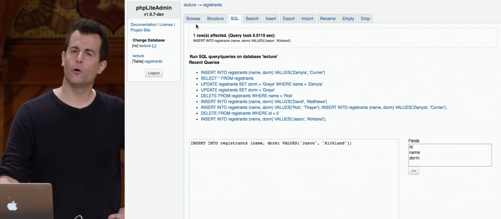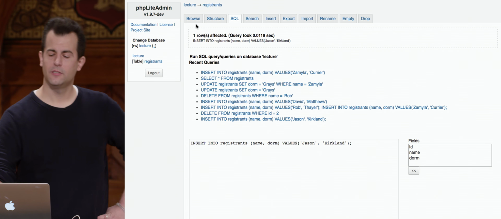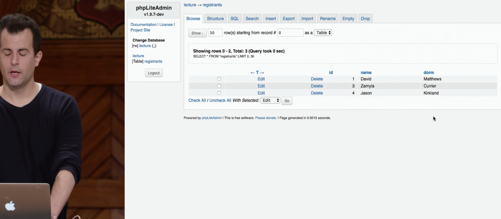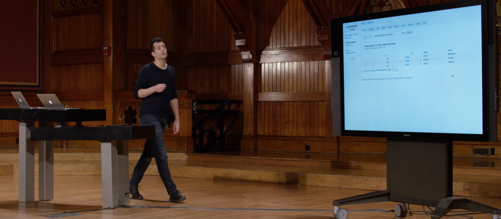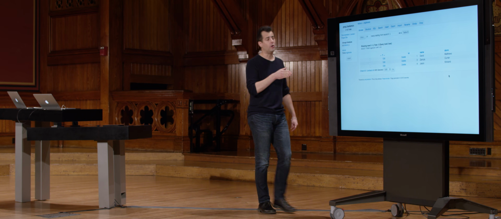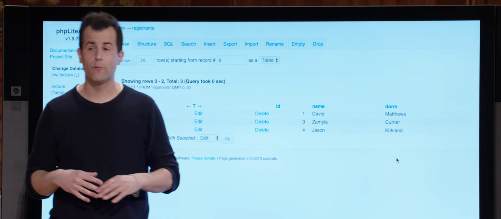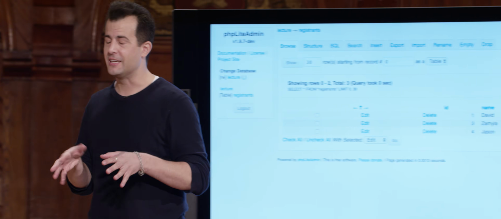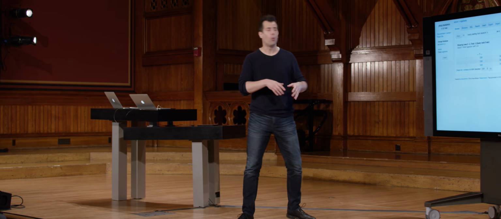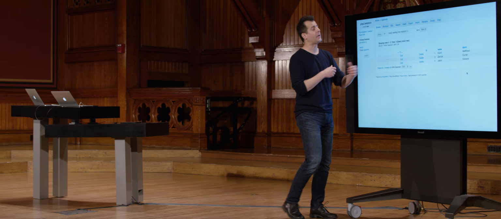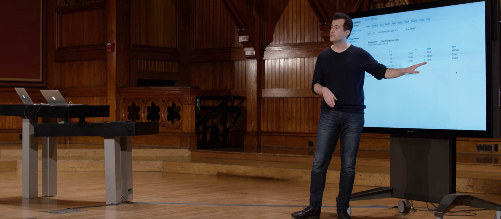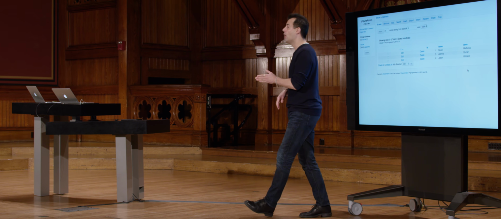Or is he going to be number 4? Well, let's take a look. If we click Browse here, he's indeed 4. So one of the features you get by using the auto increment field is that the database is going to ensure that just in case you have remnants of Rob somewhere else, or really his ID number, maybe in some other table or in your logs or some piece of data you care about, we're going to make sure that Jason has not only a unique ID now, but a unique ID in perpetuity.